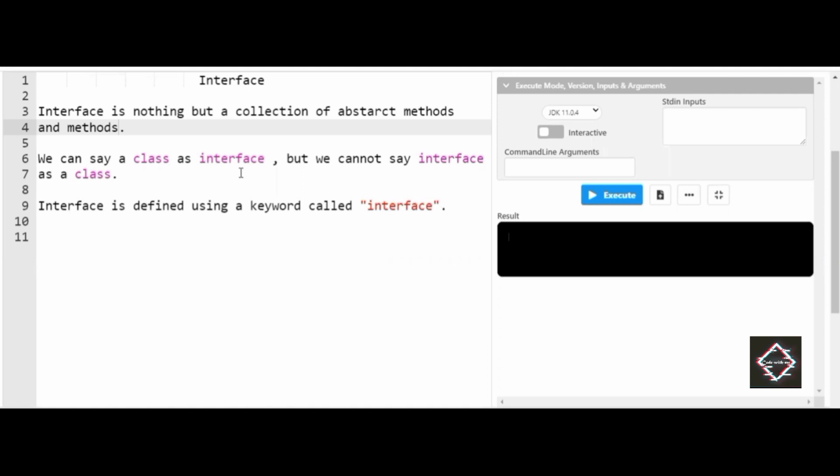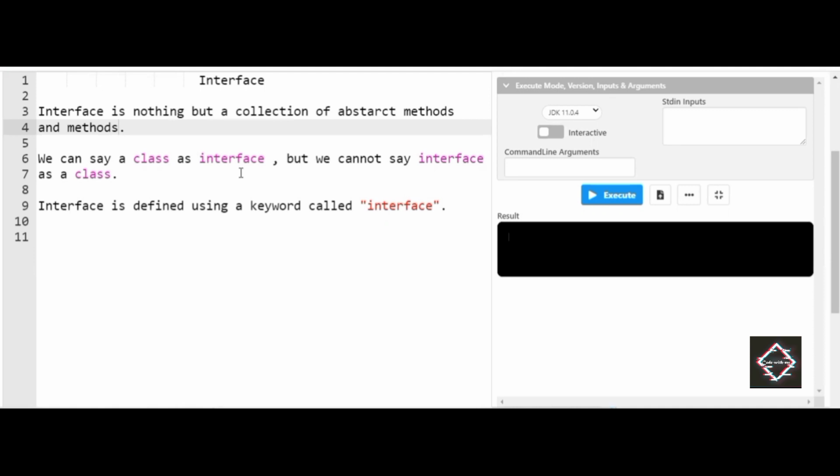Interface is nothing but a collection of abstract methods and normal methods. In a class there are thousands of methods. If even one of the methods is declared as abstract, that class will not be considered a class. It will be considered an interface. The same goes here.